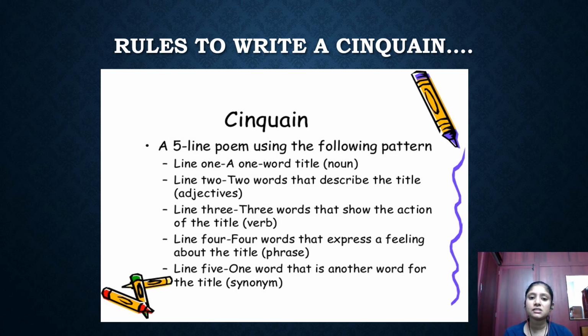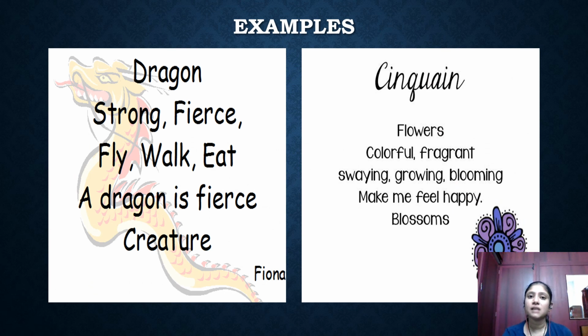Okay, so this is how you have to write a syncane poem. You have to follow certain rules when you write some poem. There is a rule to write something in a language, whatever language you choose. So these are two examples of how to write a syncane poem. So let us take a look.